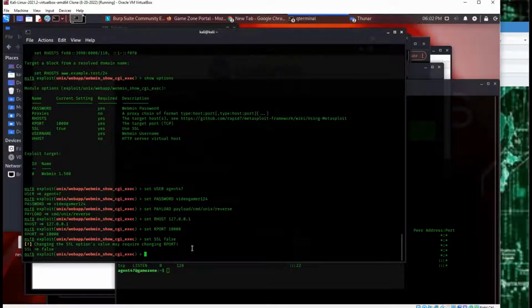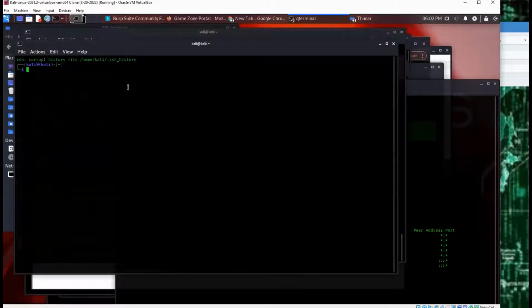And then we're going to do the LHOST, which is going to be set here. That's going to be our tun0 IP. Let me check my tun0 IP here. I'm just going to go with this.